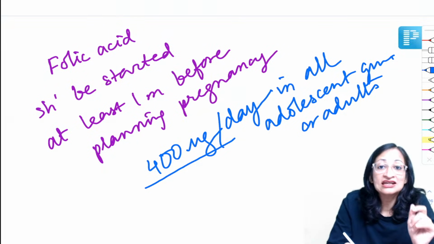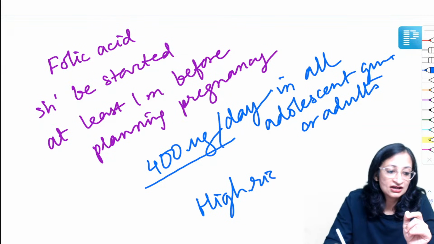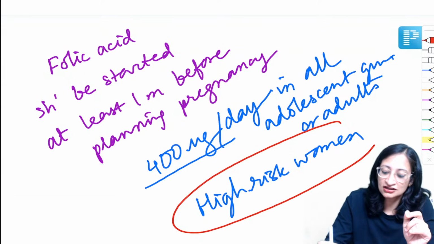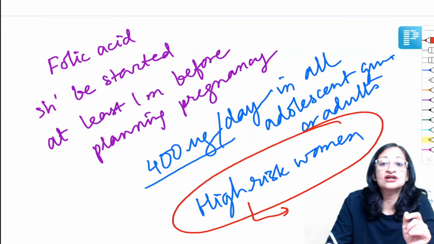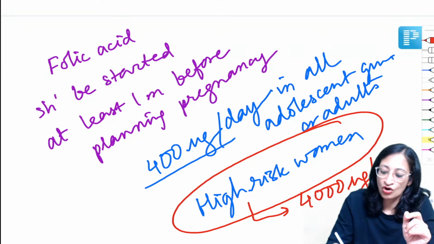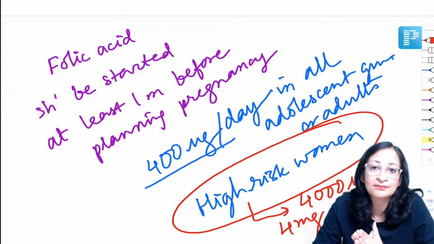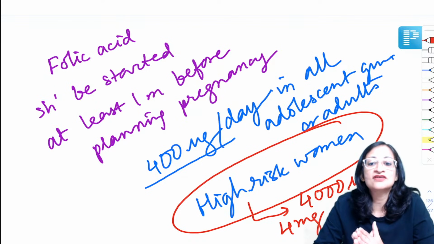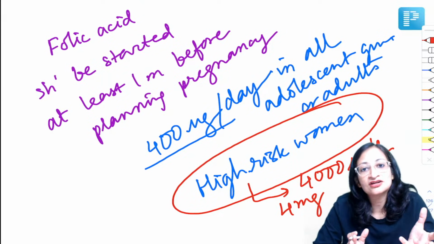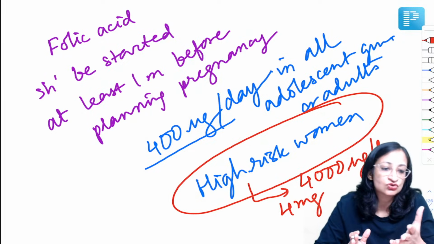And in high risk women, how much is the dose that you will give? So 10 times this dose, that is 4000 microgram per day or 4 milligram per day. So very, very important, start it before planning the pregnancy, and the dose in all the women it should be 400 microgram per day. High risk women 10 times this dose, friends.